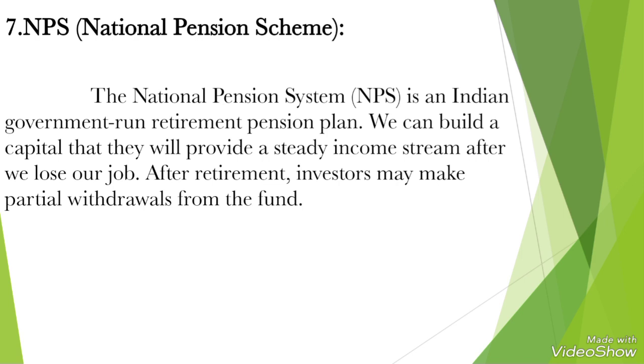Until that, while the person is working in the company or a government official job, some amount is deducted by the government only, and they will keep it as their capital. After the retirement of a person, they will provide a monthly fixed income for the retired person. They can withdraw their money on a monthly basis. So this is the very useful national pension scheme, provided for retired persons who were working in government official jobs.